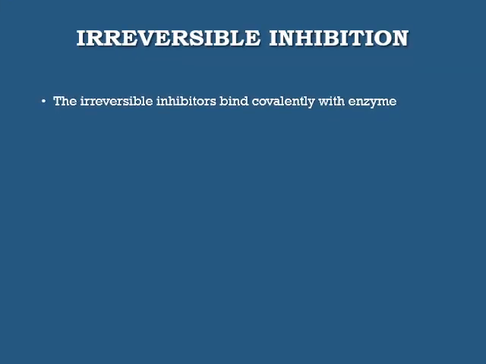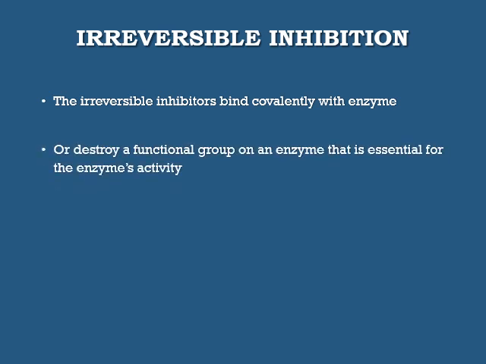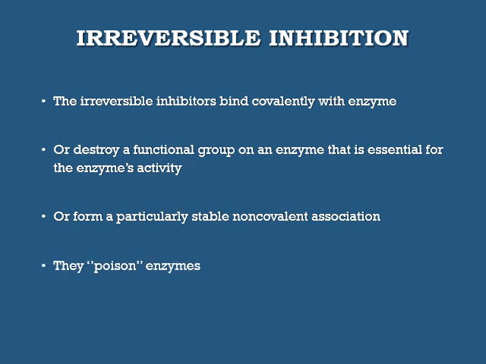Irreversible inhibition. The irreversible inhibitors bind covalently with the enzyme or destroy a functional group on an enzyme that is essential for the enzyme's activity, or form a particularly stable non-covalent association, or they may poison enzymes. Irreversible inhibition is a useful tool for studying reaction mechanisms.